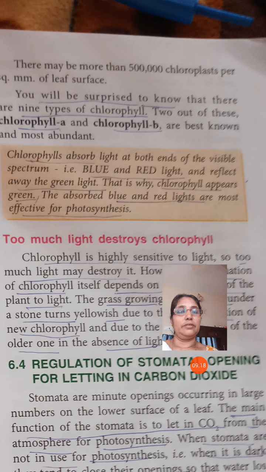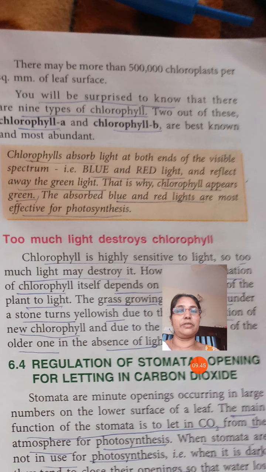Which are the most abundant chlorophylls? Chlorophyll A and chlorophyll B. Sometimes a true or false question may come, such as: chlorophyll A and chlorophyll B are the most abundant types of chlorophyll. Such a question may be there. You must notice it.